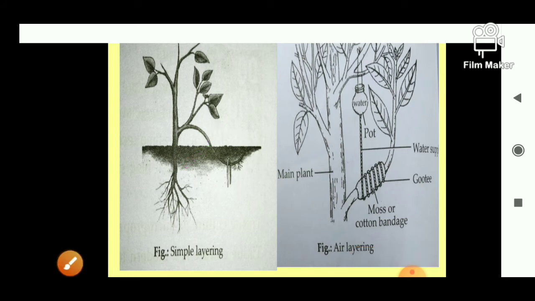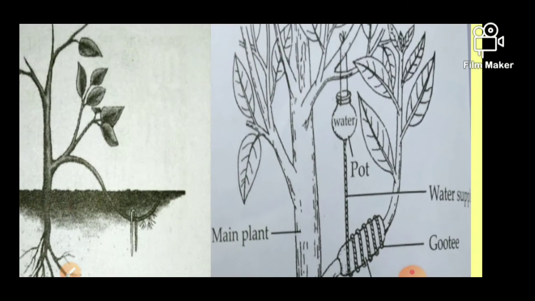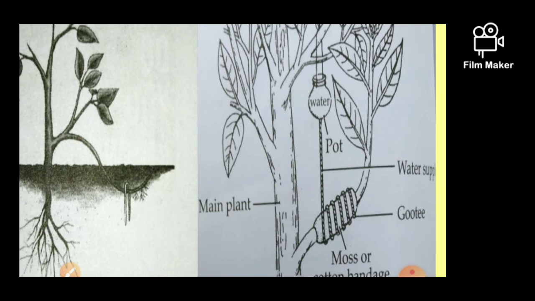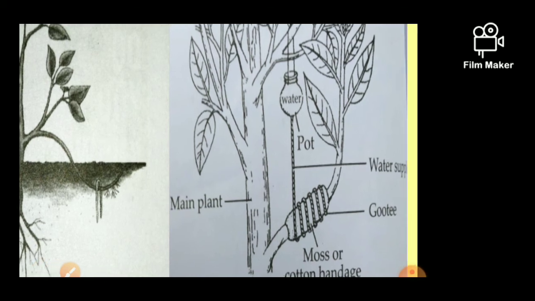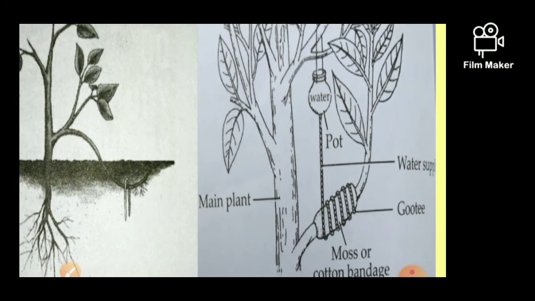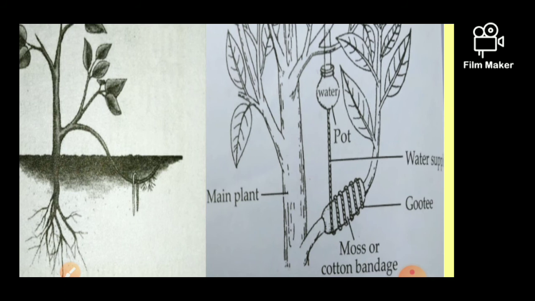Now next is the aerial layering. In aerial layering, this process is done in the air, okay? Now see, we have to take the healthy branch of the plant, and at one place, you can see in this diagram also, at this portion here, a part of the aerial branch is scraped. Okay, the outer part is slightly scraped.